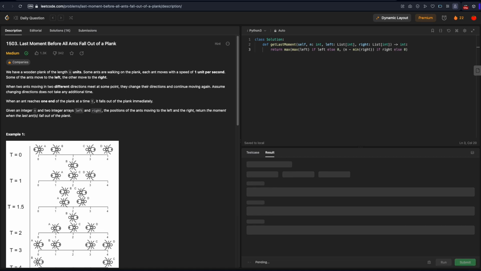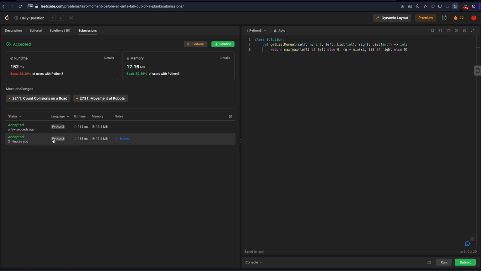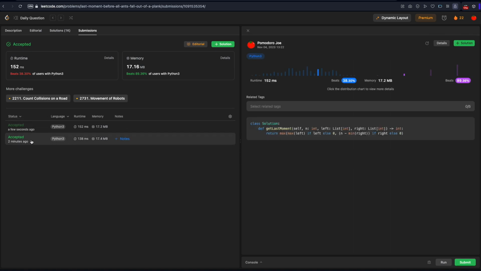Yep, still works. See if it's any faster. I doubt it, but we'll see. And it's significantly slower. So we went from a 95.4% for runtime down to a 38% for runtime. But we do much better in memory. We went from a 31% memory up to an 89% memory. And that's probably because we're not keeping track of these local variables, these left and right longest times.